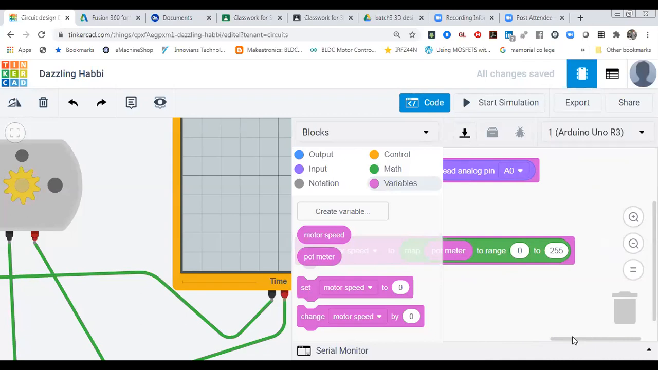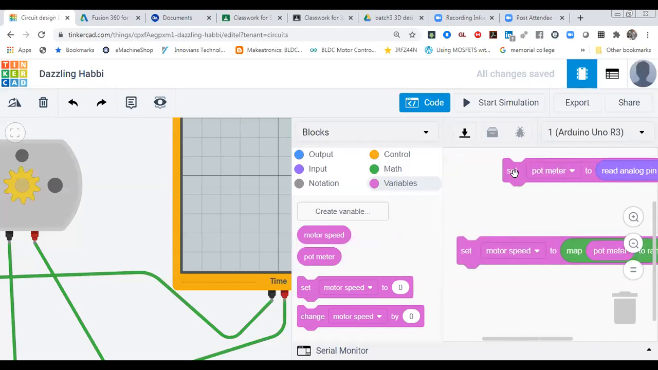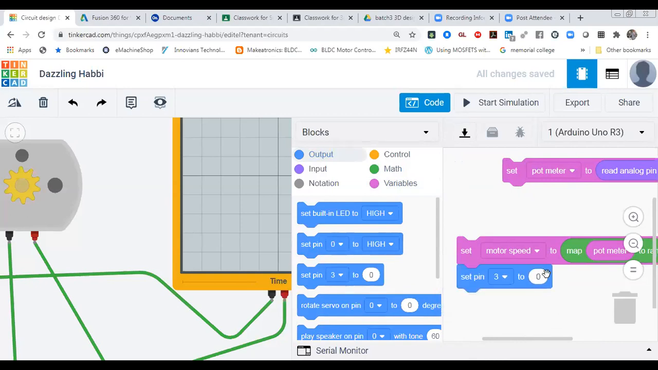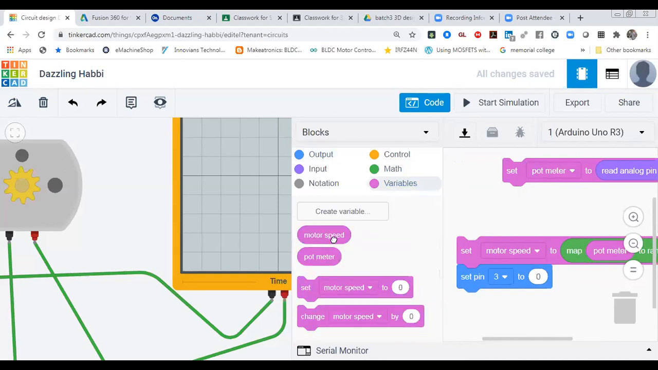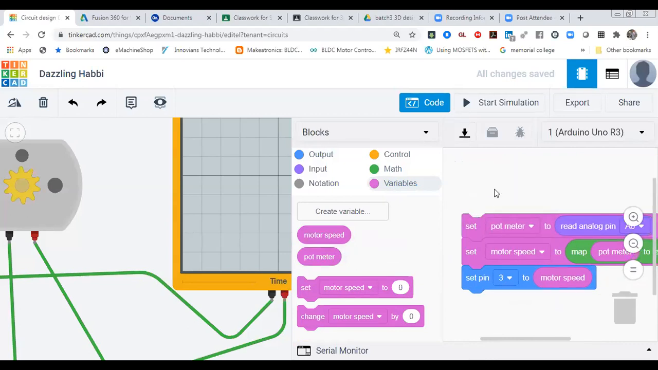Now I'm going to run it, but before that we have to give output also. So how can we give output? For giving output, go to output, take the third block, and over here we have to write that value. Which value? Motor speed. So go to variable, take motor speed and write over here. If you want to print it, that also you can do, but I'm not going to print it.